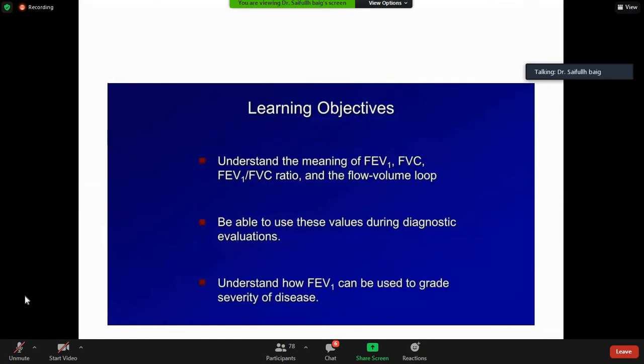So the learning objective is understanding the meaning of FEV1, which I'm sure you all know, FVC, FEV1/FVC ratio, and the flow volume loop. Be able to use these values during diagnostic evaluation, and understand how FEV1 can be used to grade severity of disease.